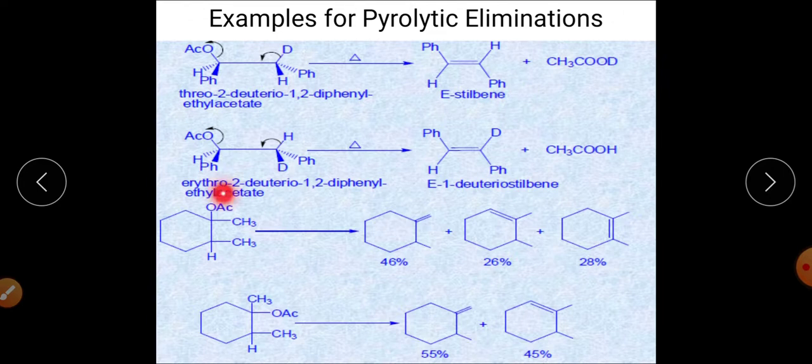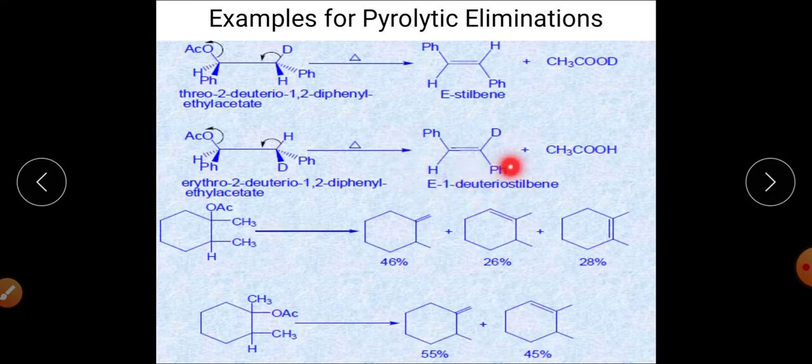When we take the erythro isomer of the same compound, you can see that now the deuterium and acetate are not syn to one another, so deuterium will not be eliminated at all. Hydrogen will be eliminated in place of deuterium now. So the eliminating group here is acetic acid, CH3COOH, and you are getting this particular product, right?